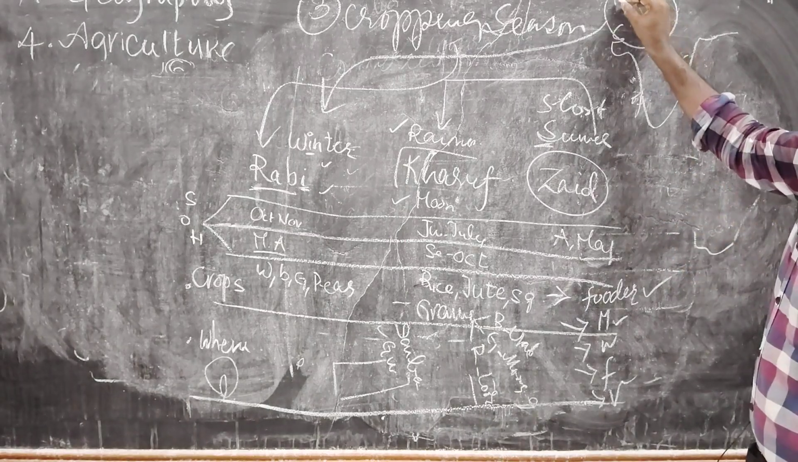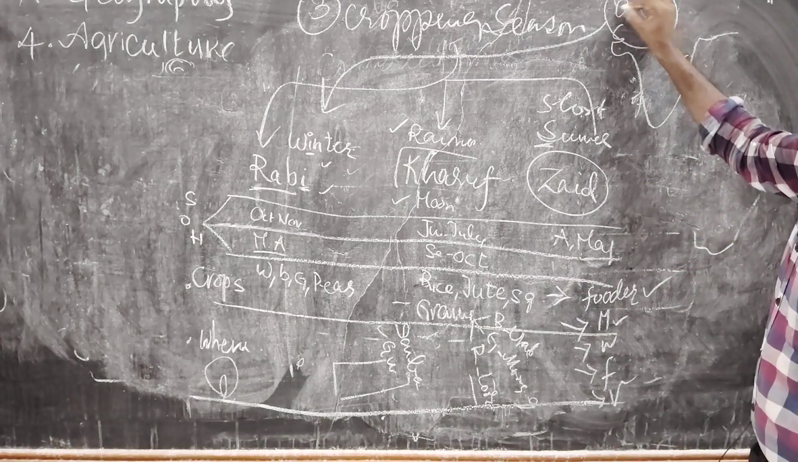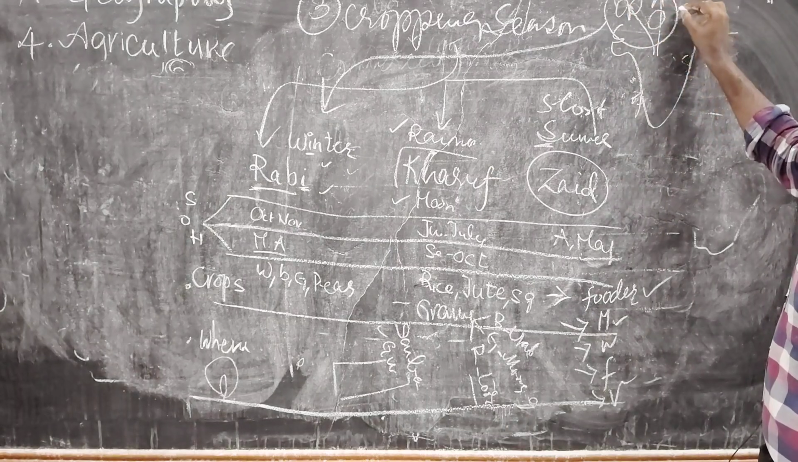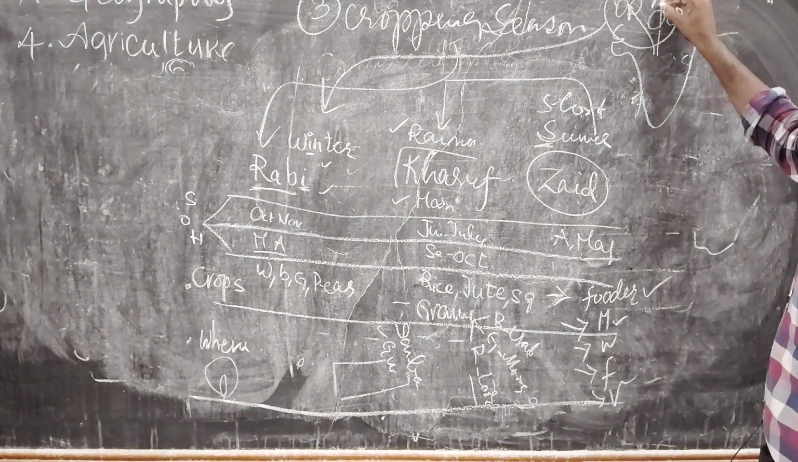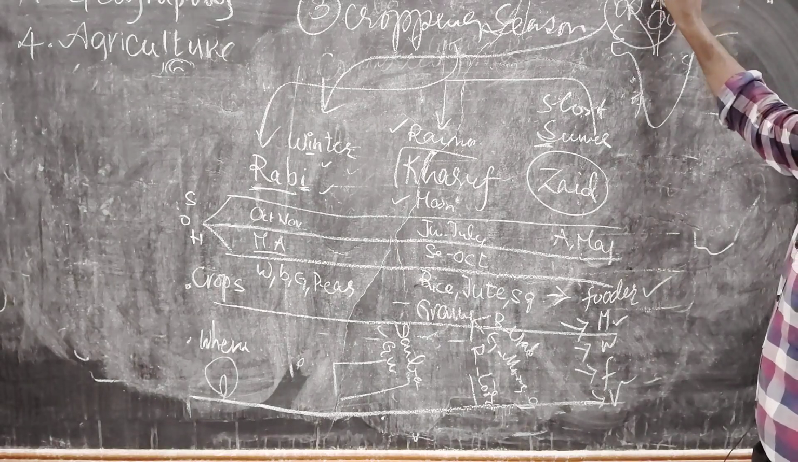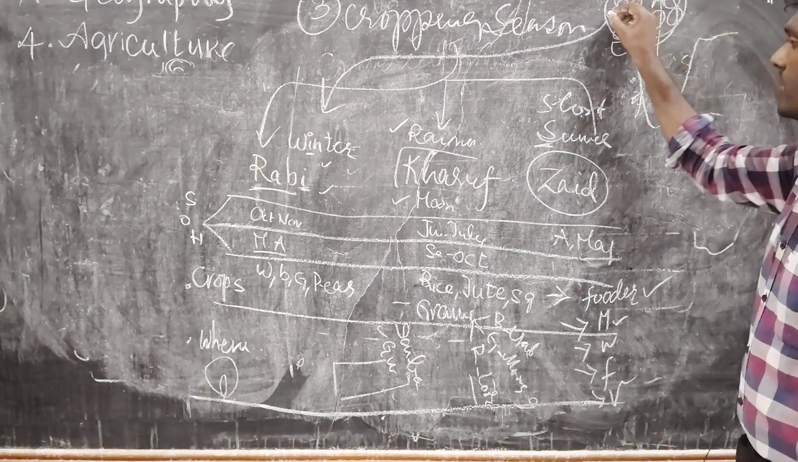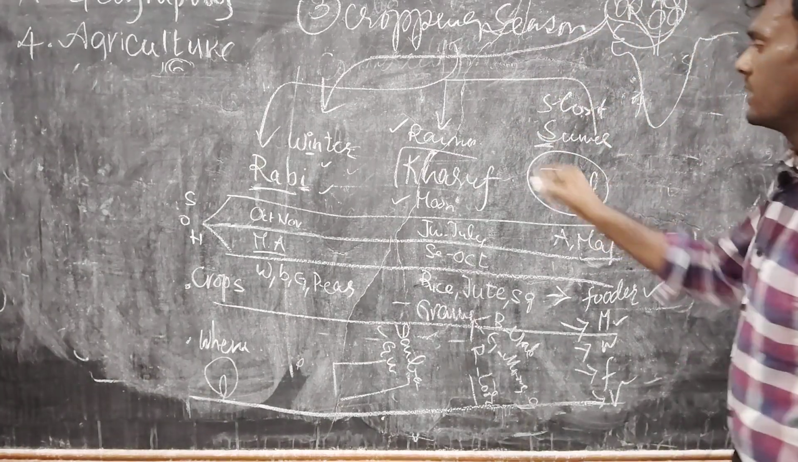Northwestern India, coming to Punjab, Haryana, some parts of Madhya Pradesh, Uttar Pradesh, Uttarakhand, Himachal Pradesh, Jammu and Kashmir. In these areas we are cultivating Rabi crops. Coming to Kharif crops.